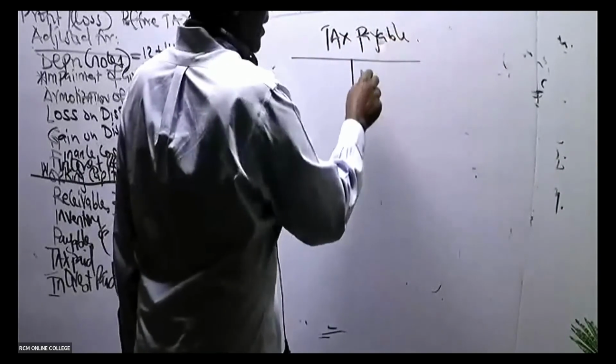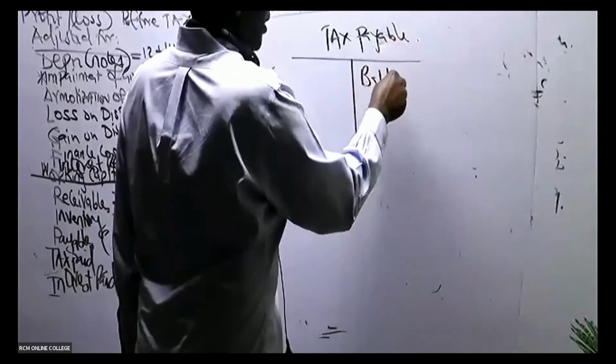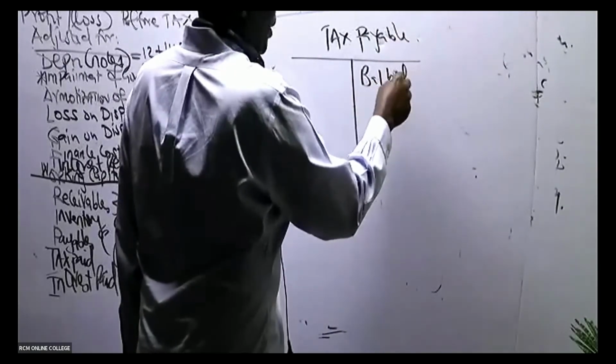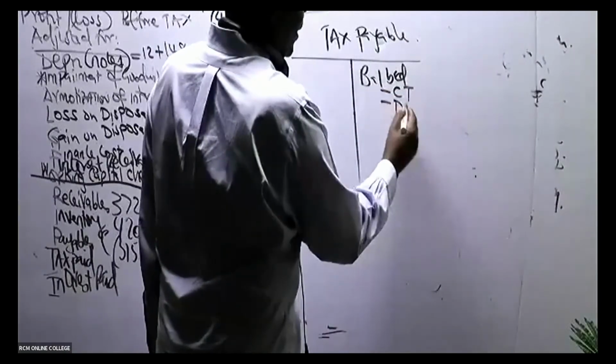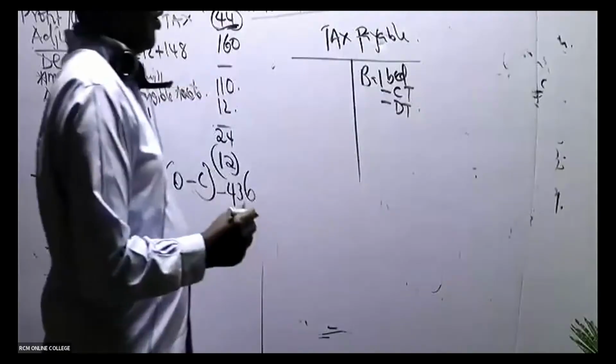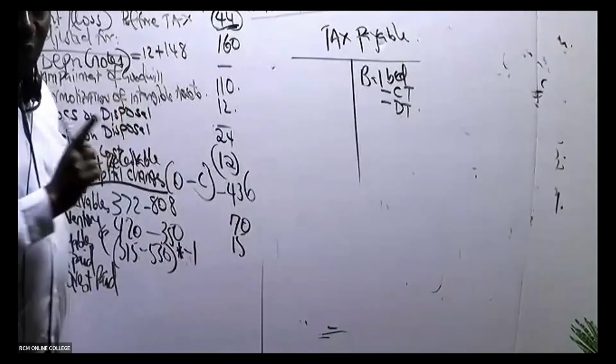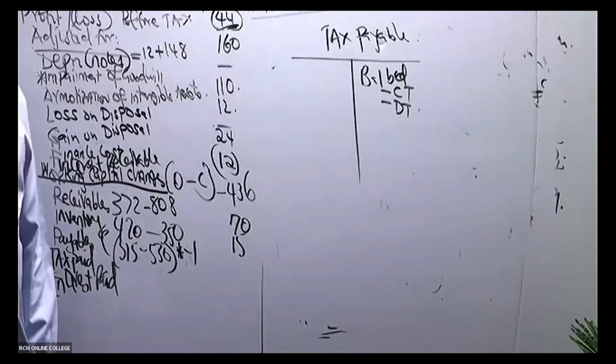Tax liability. So you give me balance brought down. Remember here you combine current tax and deferred tax. So balance brought down, of course, this will go to the credit side simply because this is a liability.